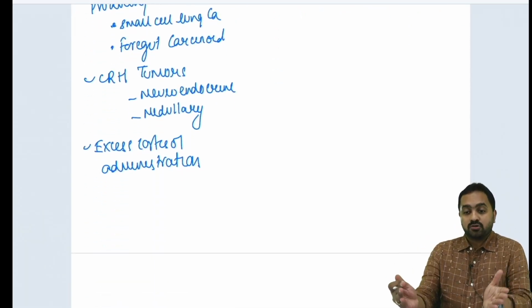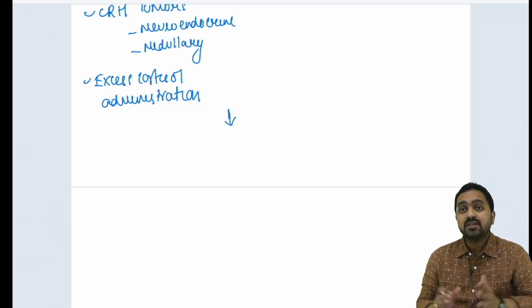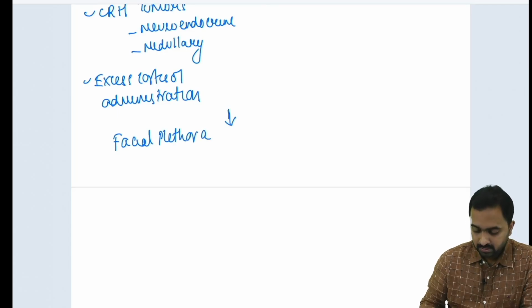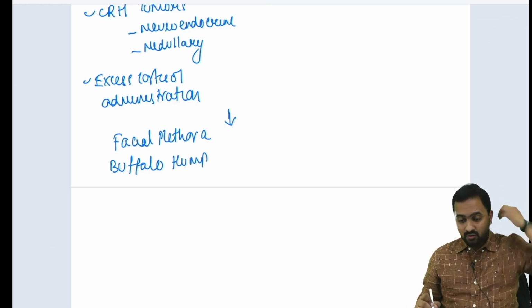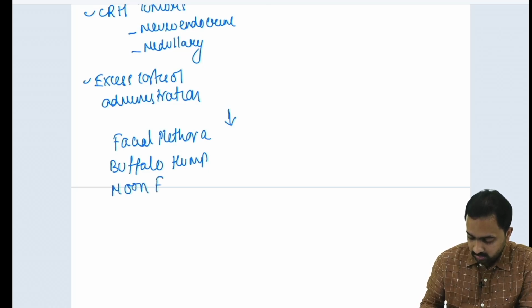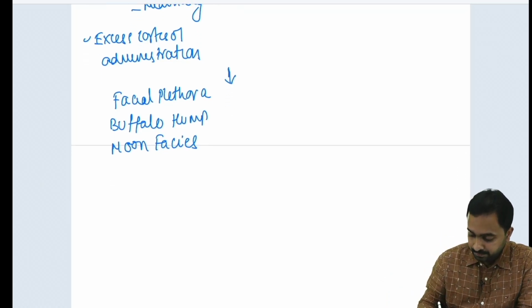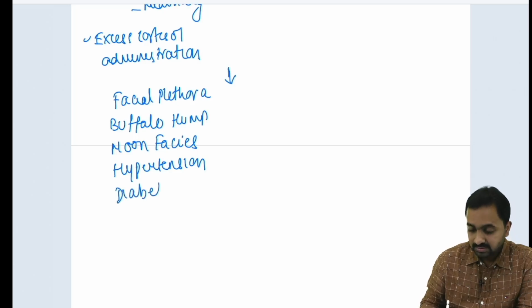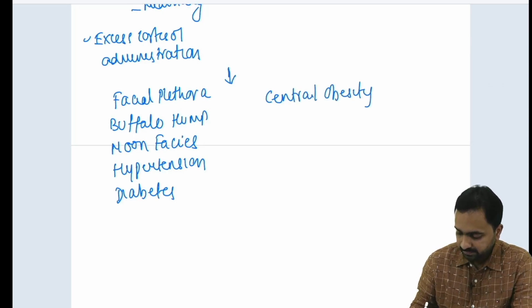Now, what happens because of this hypersecretion of cortisol? Basically, the patient presents with a wide constellation of symptoms which ranges from facial plethora, a buffalo hump, where you would find extra adipose tissue on the back of the patient, a moon facies, which you would have seen in your medicine wards or must have frequently heard about, hypertension, may have diabetes, then may have central obesity and weight gain.